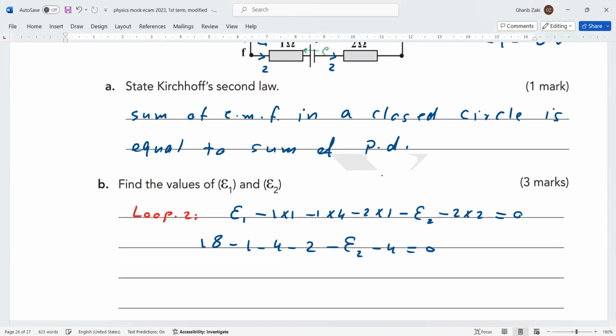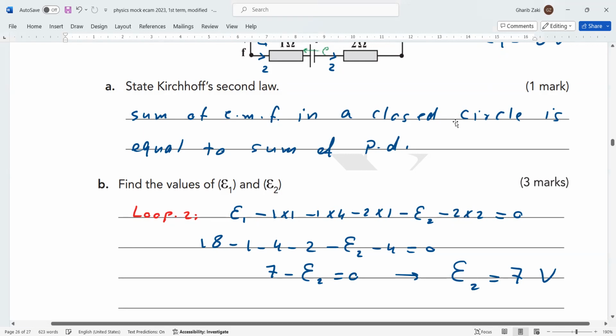We calculate the values here. 18 minus 1, minus 4, minus 2, minus 4 equals 7. So 7 minus E2 equals 0. Shift E2 to the other side, then E2 equals 7 volt. This is a little difficult question about Kirchhoff's law.